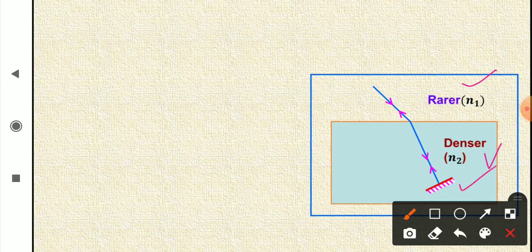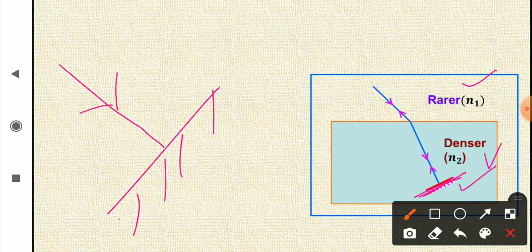This is a mirror, and the light is falling along the normal to the mirror. And you know that on a mirror, whatever shape or size, when a light is incident along normal, it is always reflected back along the same path. So the reflected light will trace its path backwards.